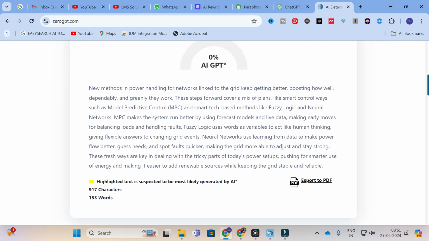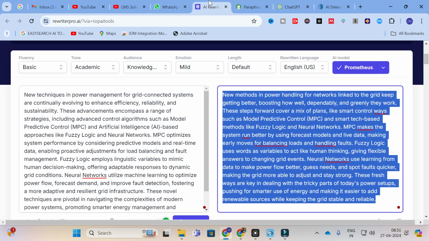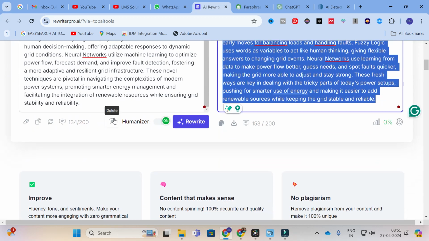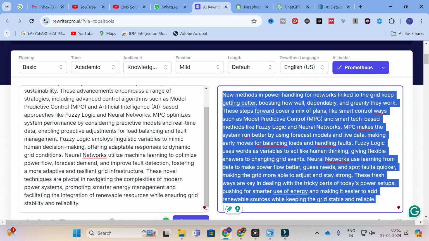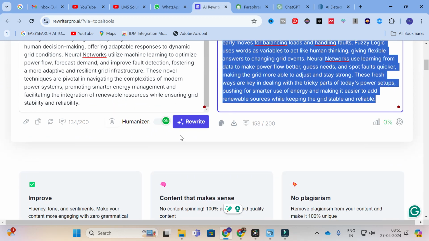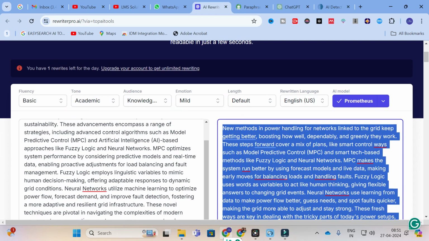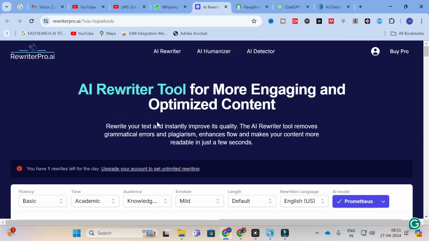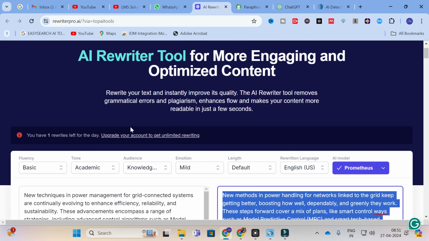Earlier, all this text was generated, that is, the content was written by AI, not by a human. So like that, it has a new option that lets you convert this AI generated content into humanized content using this kind of tool. The important thing is that it also acts as a paraphraser, and the new option provides you humanized content. You can make use of this option in Rewriter Pro to generate better content for your research paper writing. So make use of this option.